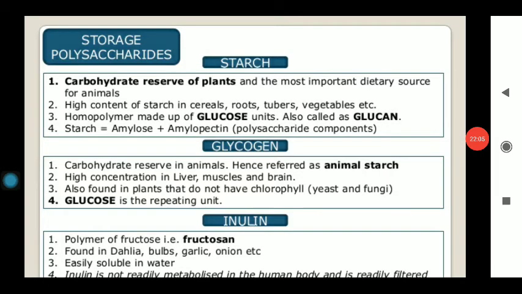Storage polysaccharides are carbohydrate reserves, for example starch, glycogen and inulin. And the other forms are structural components. Glycogen is present in our body, starch is present in plants, and inulin is a complex component formed inside the body by the pancreas. So these are the three essential storage polysaccharides, present in our body as well as in the body of plants.